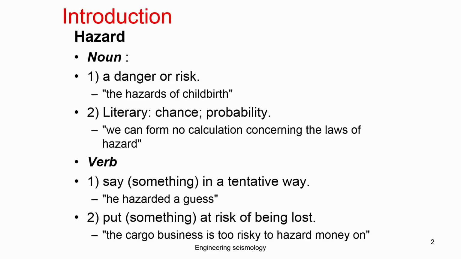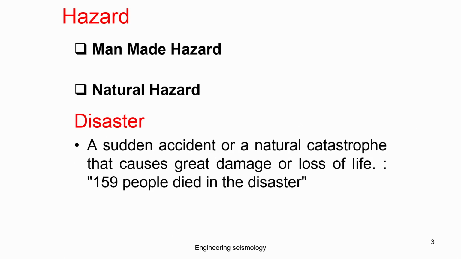This hazard can be categorized into two major categories. One is the man-made hazard, and the other is the natural hazard. What is meant by man-made hazard? Anything made by human beings which causes loss or damage to living things is called a man-made hazard. For example, somebody excavates a pipeline or a pit and leaves it without closing, then somebody going there unknowingly falls into the pit, which causes a hazard or risk to that person. So, any hazard created by man is called a man-made hazard.